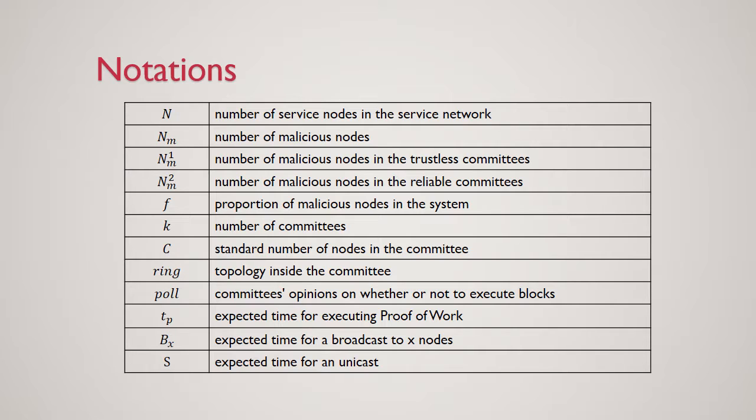K means the number of committees. C means the standard number of nodes in a committee. Ring means the topology inside the committee. TP means the expected time for executing proof of work. BX means the expected time for a broadcast to X nodes. S means the expected time for a unicast.